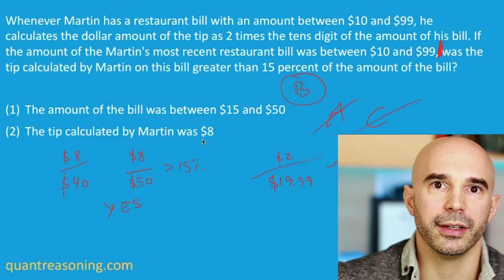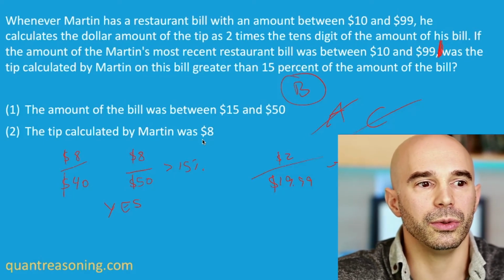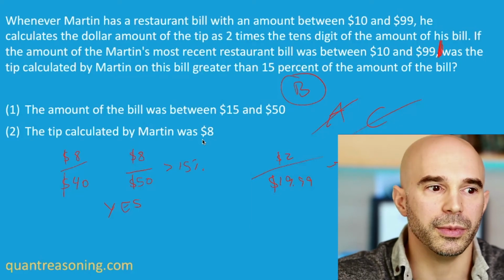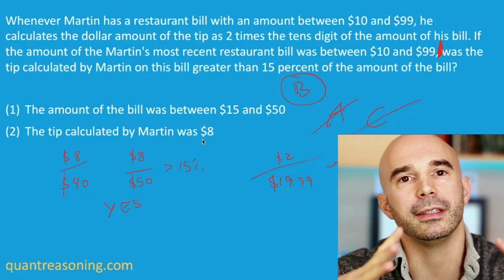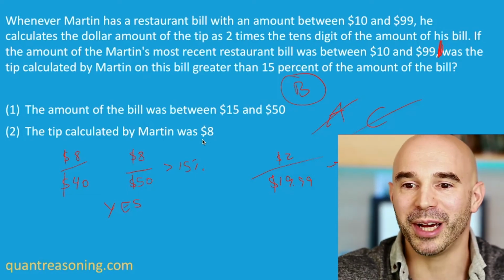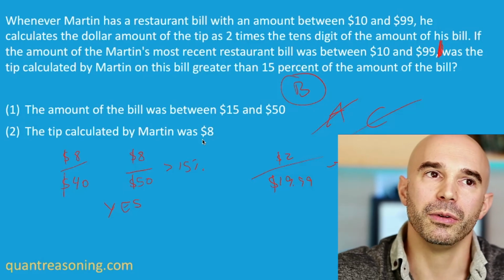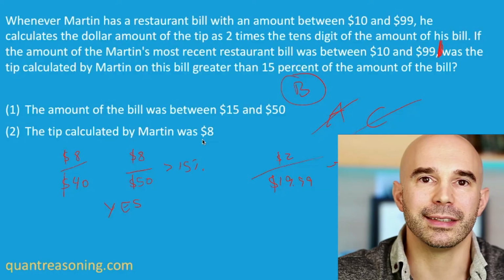So that would be the kind of clever way to get to the right answer in under 2 minutes by testing cases. So I guess the lesson there is even if we're testing cases, there's good ways to test cases and there's bad ways to test cases. And I think that most of the time, most people will test cases in a bad way, just kind of randomly grabbing numbers without any method to the madness, without a strategy. And that's when people really run out of time in a very big way.